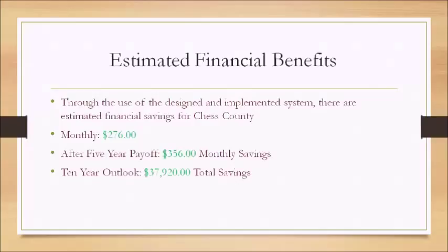Estimated financial benefits. Through the use of the designed and implemented system, there are estimated financial savings for Chess County. It will be monthly savings of $276. After a 5-year payoff, there are monthly savings of $356. After a 10-year outlook, $37,920 are saved in savings.